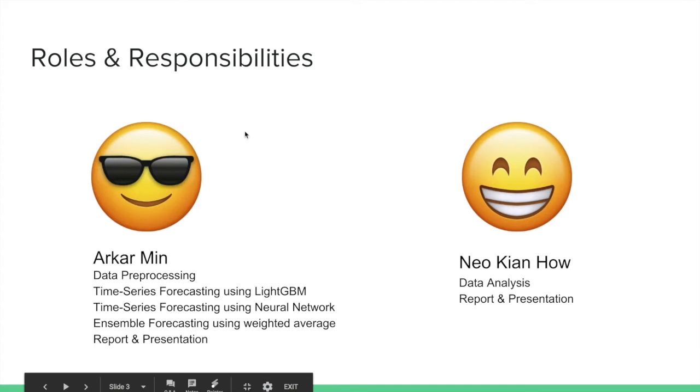So this is the roles and responsibilities of each member. Hi, I am Akar, and I'm in charge of data preprocessing, and time series forecasting using LightGBM and neural network. And also I'm in charge of the ensemble forecasting using the weighted average, and report and presentation preparation.